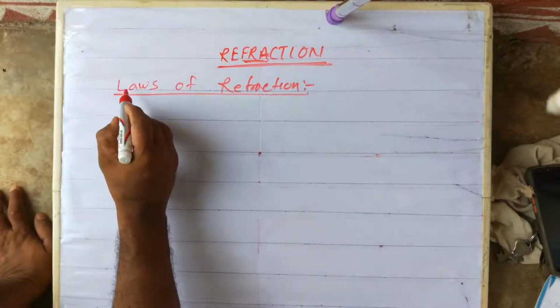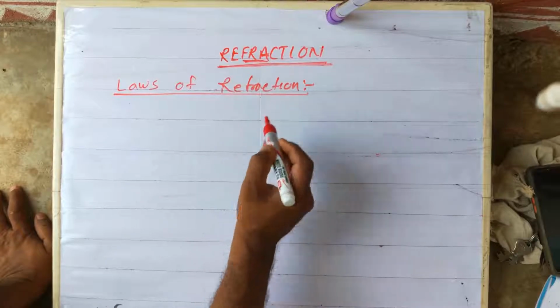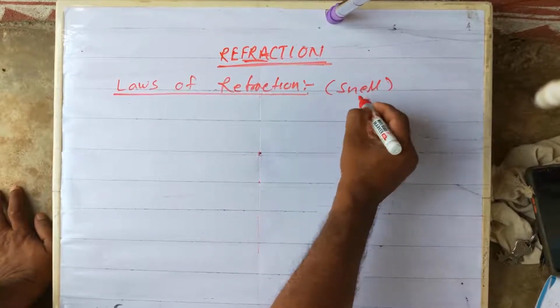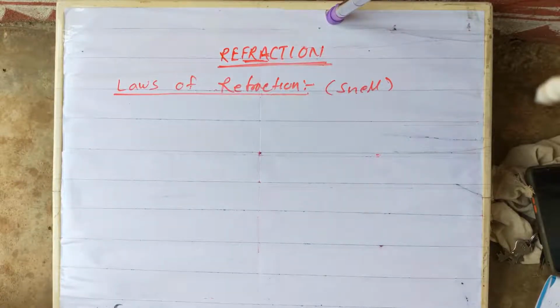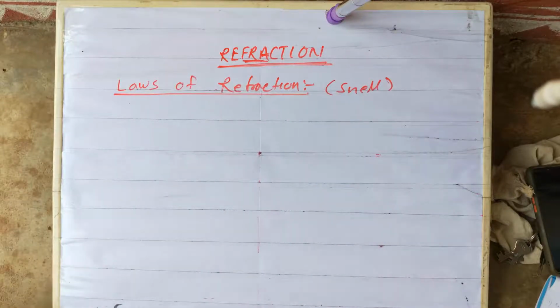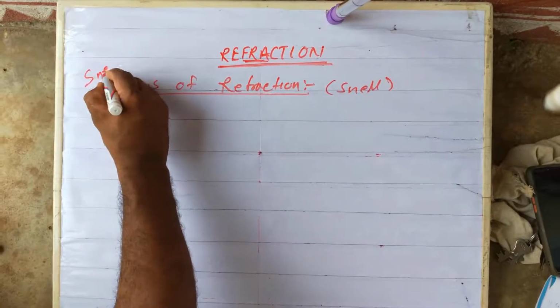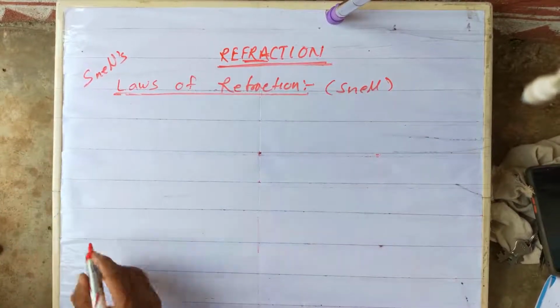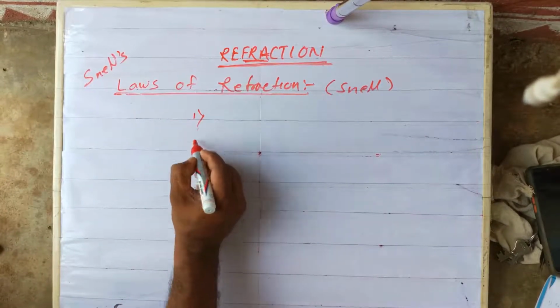Now the concept is law of refraction, which is given by the scientist Snell. According to that, it is also called Snell's law of refraction. It has given two laws.